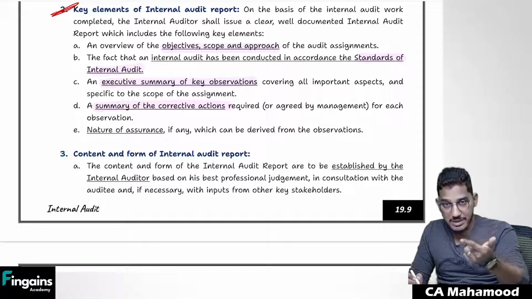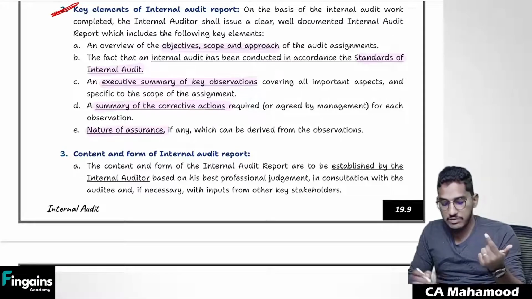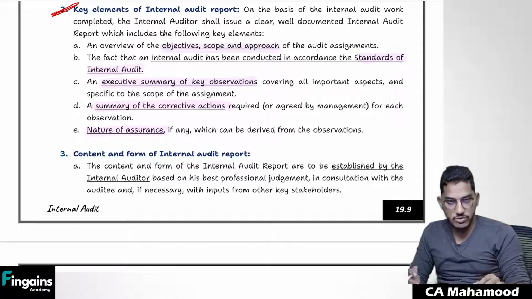What actions have to be taken by the management? That also should be given. And what kind of assurance you are giving? That also you have to speak about.